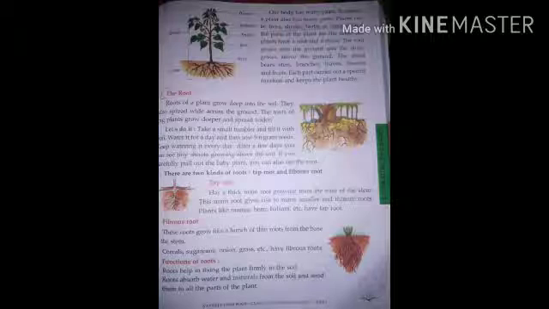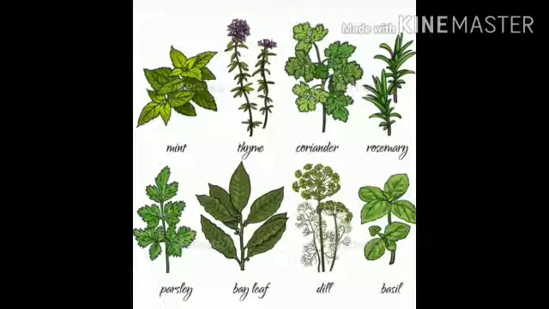Okay, kids. So examples of herbs are rice, onion, grass, mint, coriander. There are many different types of herbs. You can google it on the net and you can find different plants which are herbs. Also, an important point about herbs is that herbs include lots of vitamins and minerals. Many of the medicines are made with the help of herbs.